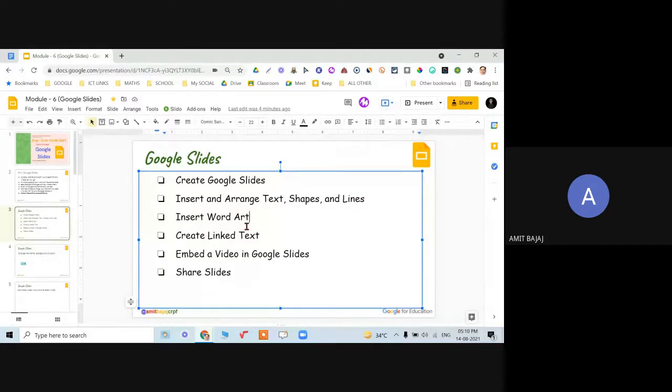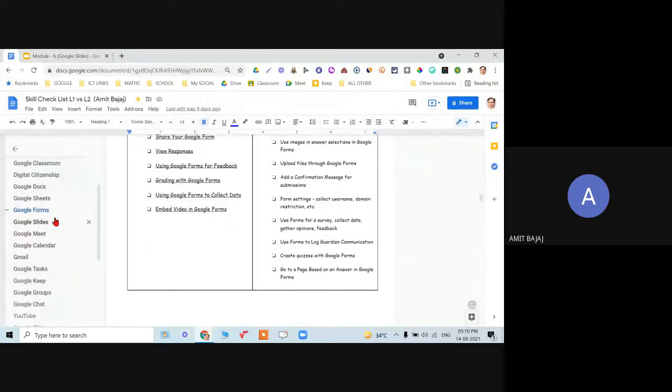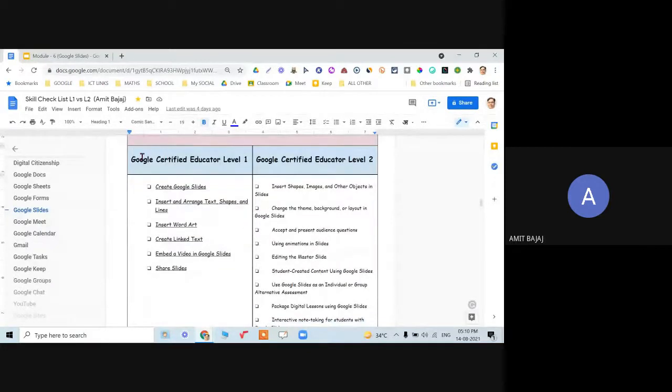Inserting the word art, create a linked text that refers to your web links, and then embedding a video and then sharing the slides. As far as level 1 is concerned, these are the only things which are actually required. But when I talk about even level 2 for slides, this is the comparison table, whereas this is all about level 1. And on the right hand side, you see level 2, a few more things are covered.